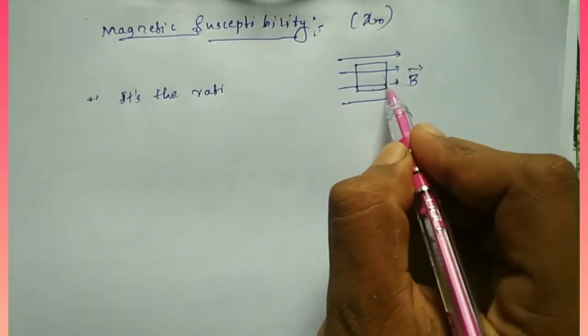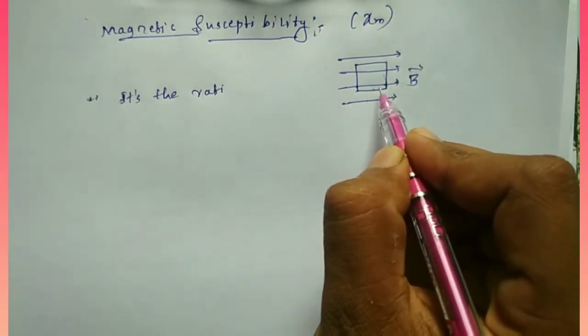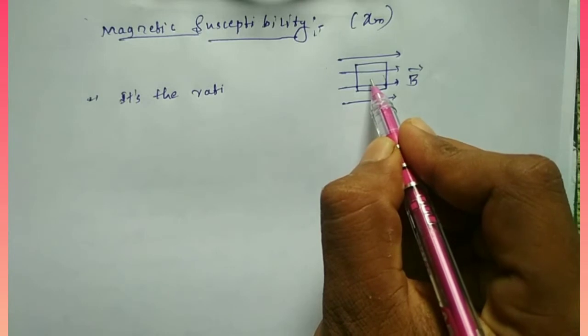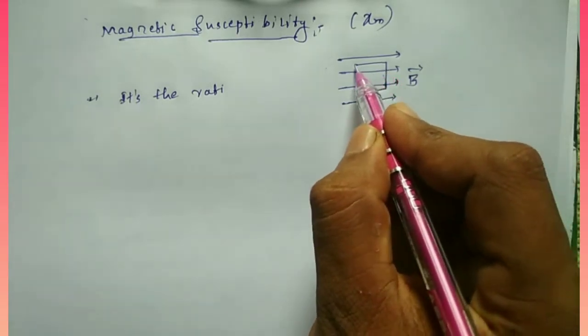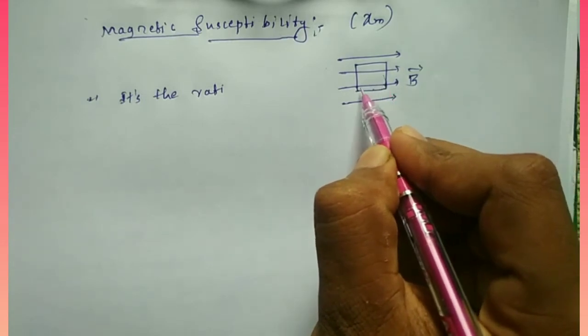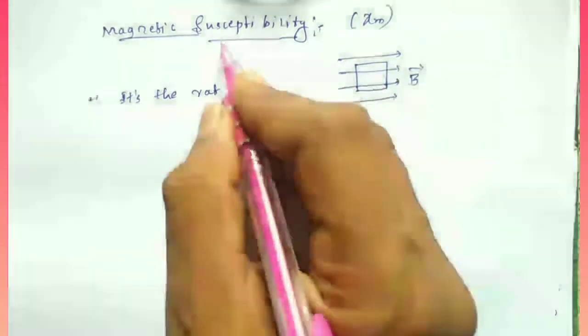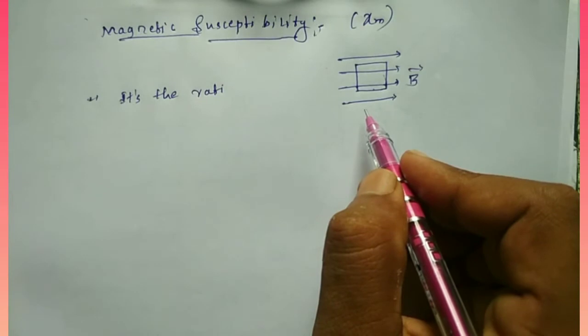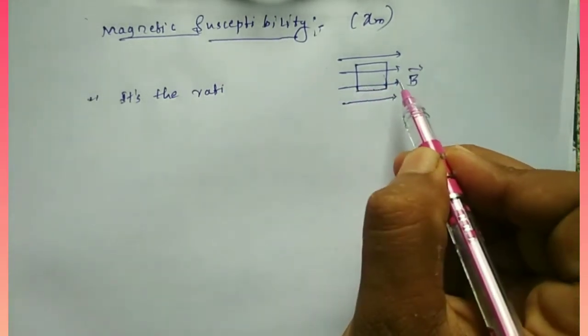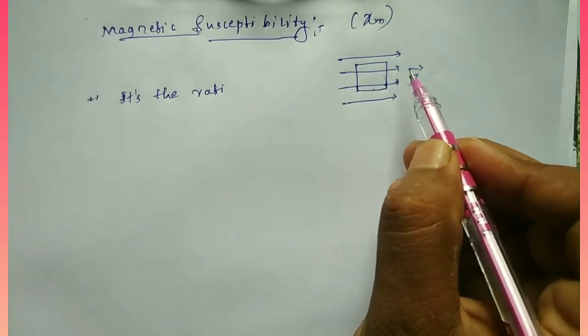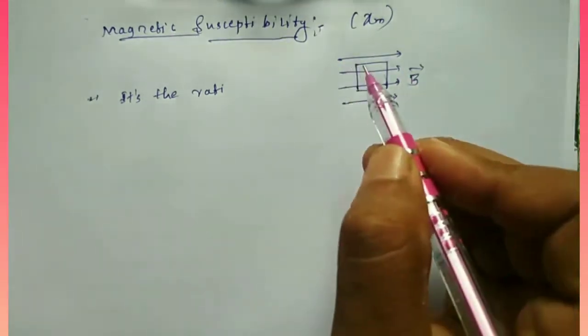When the substance is placed in those field lines, it will be magnetized. The measure of how much the substance is magnetized is nothing but magnetic susceptibility.